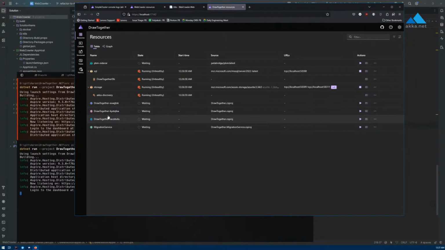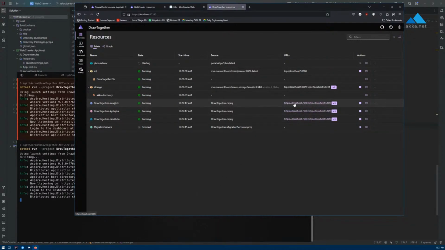There are actually three Draw Together nodes running right now, and all of them have their own web port open. That's because Aspire is proxying it, right? Yes. As you can see here, all of them are open at localhost 7088. That's because Aspire puts a really simple proxy in front of it. I think they use YARP. Yeah, I think so. Good deal, man.